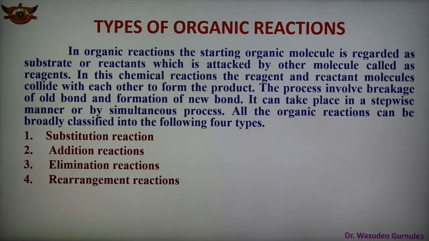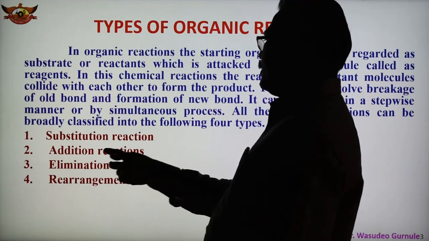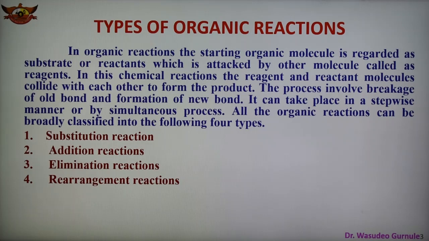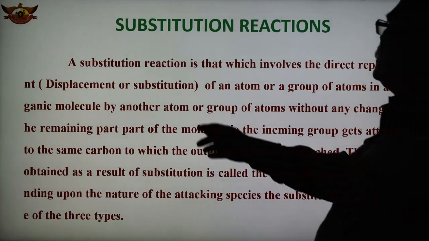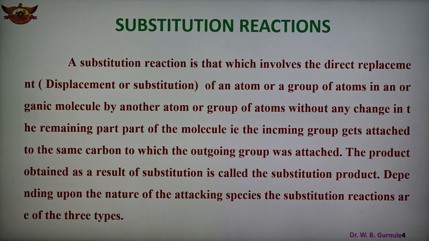All organic reactions have been classified into four types: substitution reaction, addition reaction, elimination reaction and rearrangement reaction. One by one, with examples, we are discussing them now. First is the substitution reaction. As we know, what is a substitution reaction?